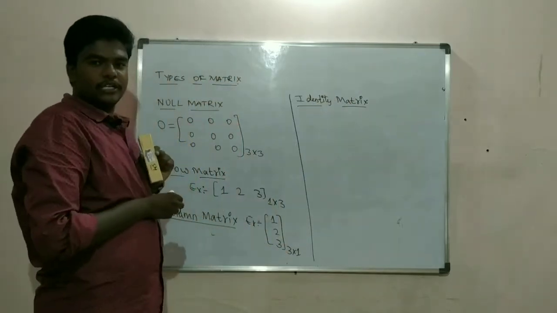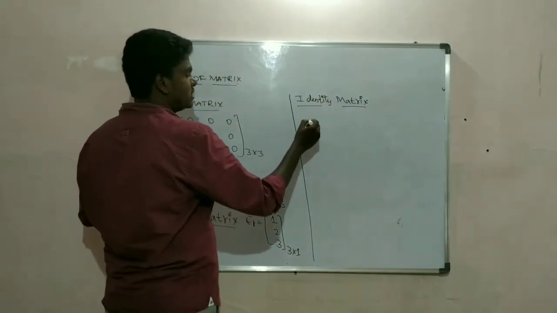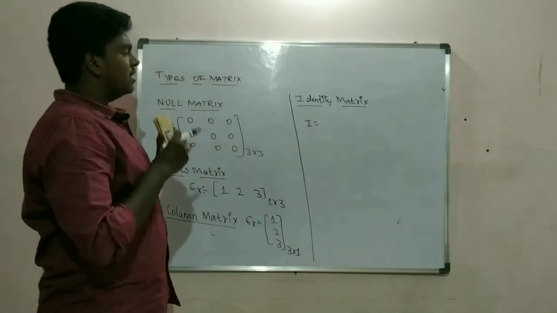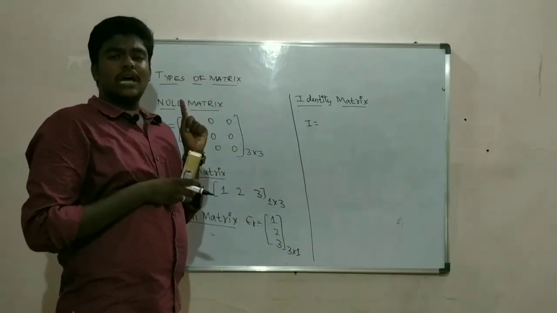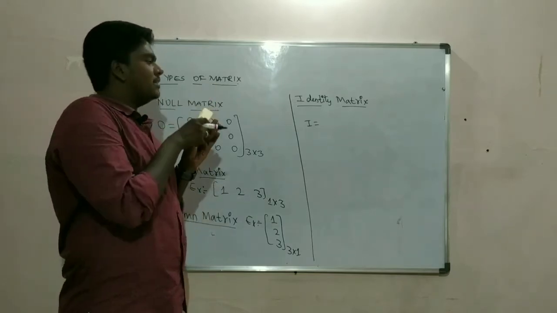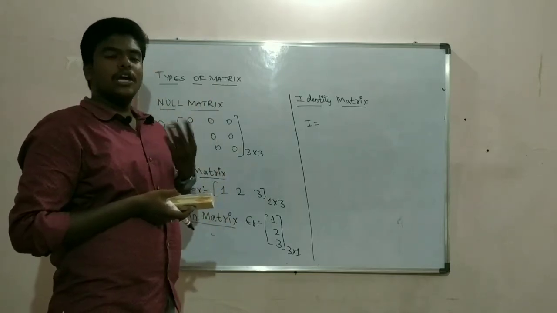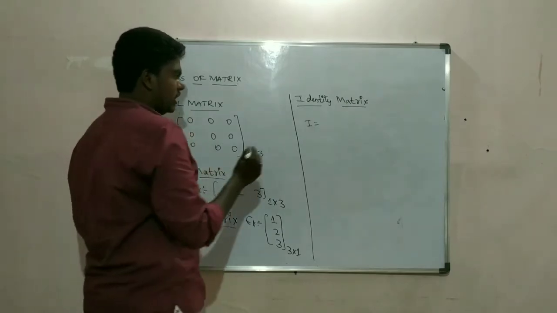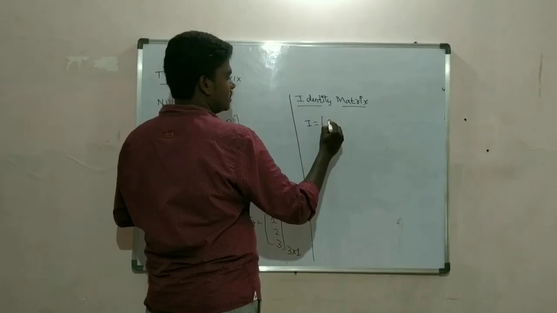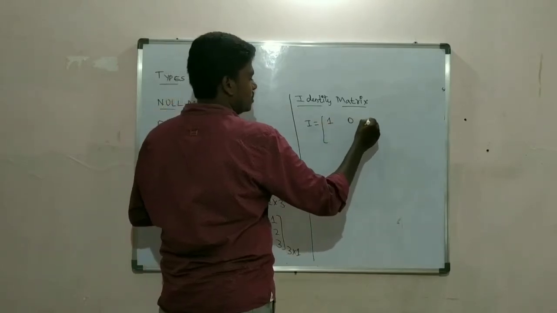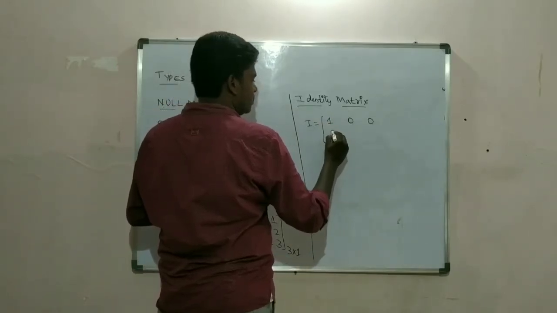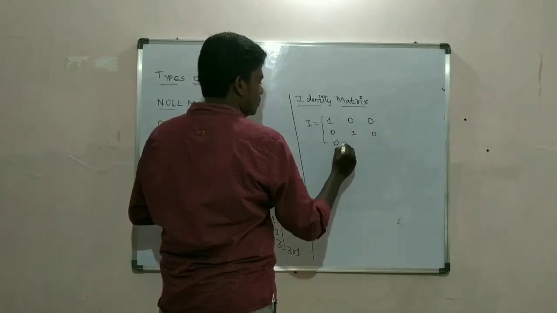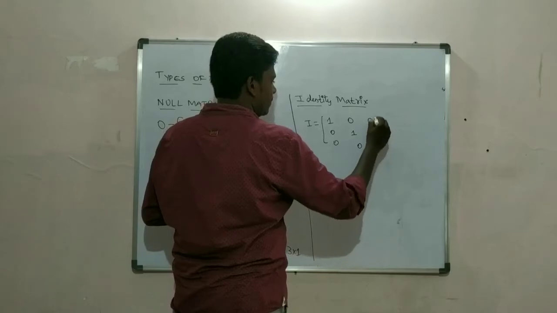Identity matrix is usually denoted as I, and an example is: all the diagonal elements are 1 and the remaining elements are 0. So this is 1, 0, 0, 0, 1, 0, 0, 0, 1.